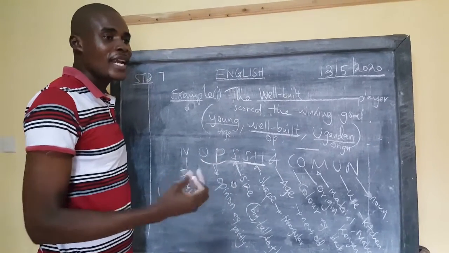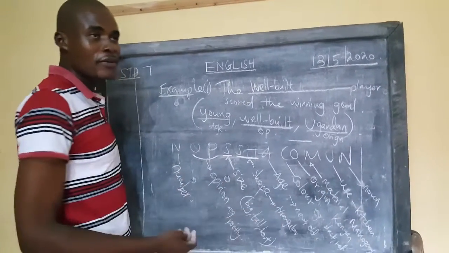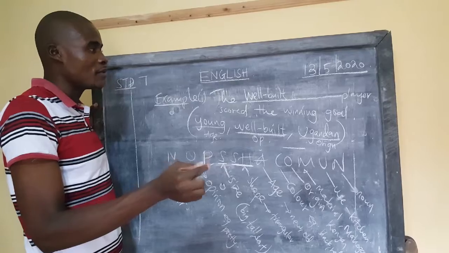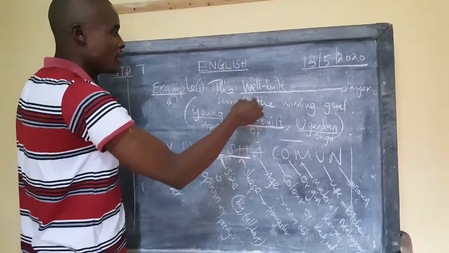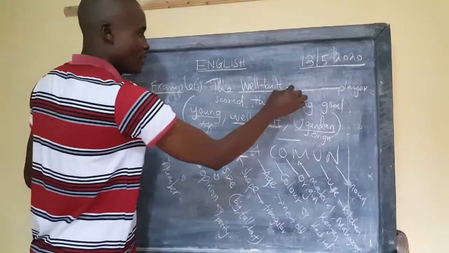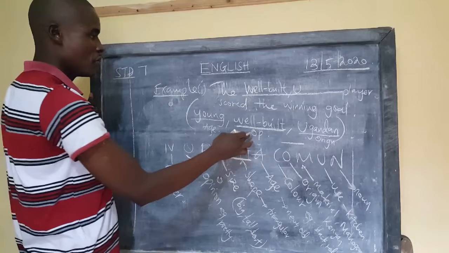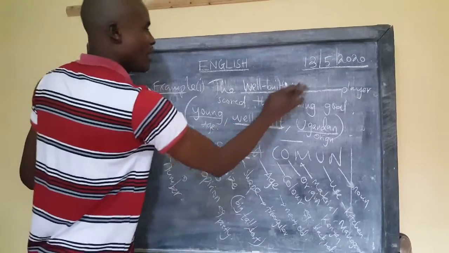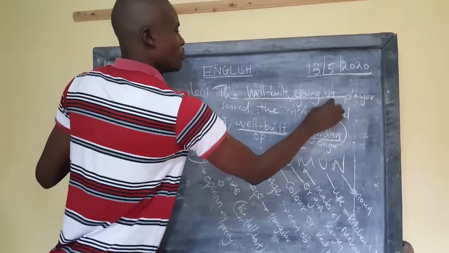We talk about a three-legged stool. Three is a noun. Legged is also a noun. So a hyphen must come there to show that those are double nouns. So this is a well-built opinion, then age. A well-built young Ugandan player.